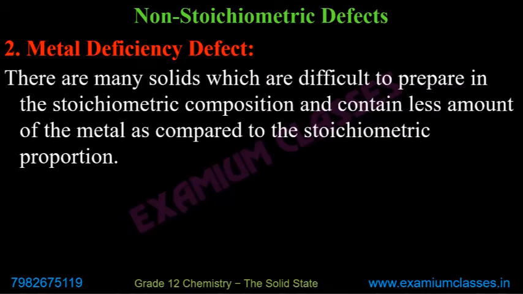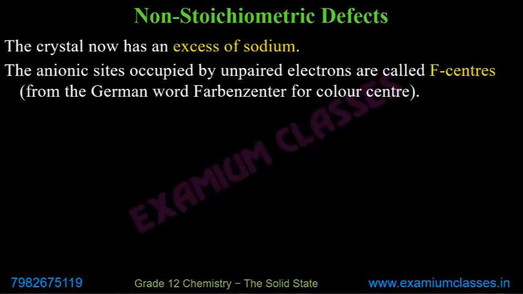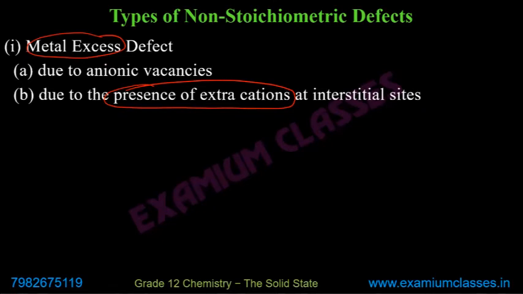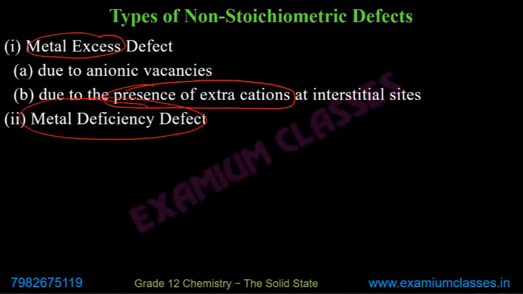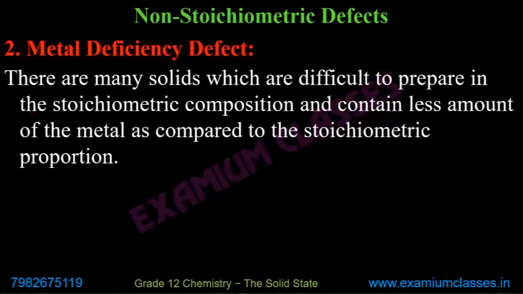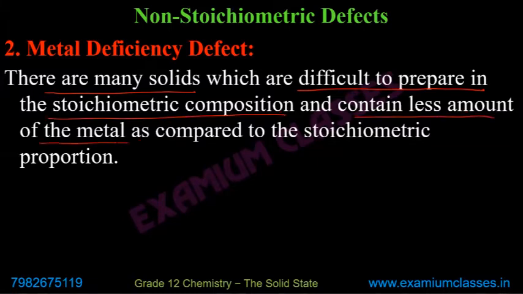Then metal deficiency defect. And this is the last defect of all the types we have talked about. There are many solids which are difficult to prepare in the stoichiometric composition and contain less amount of metal as compared to the stoichiometric proportion.